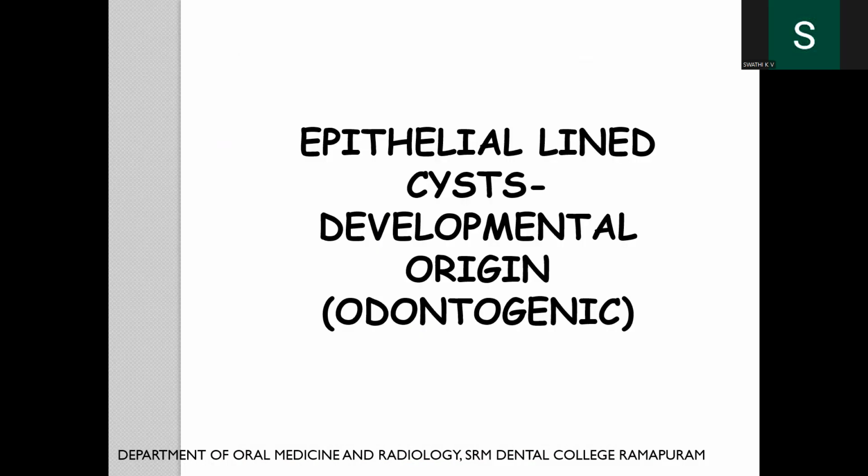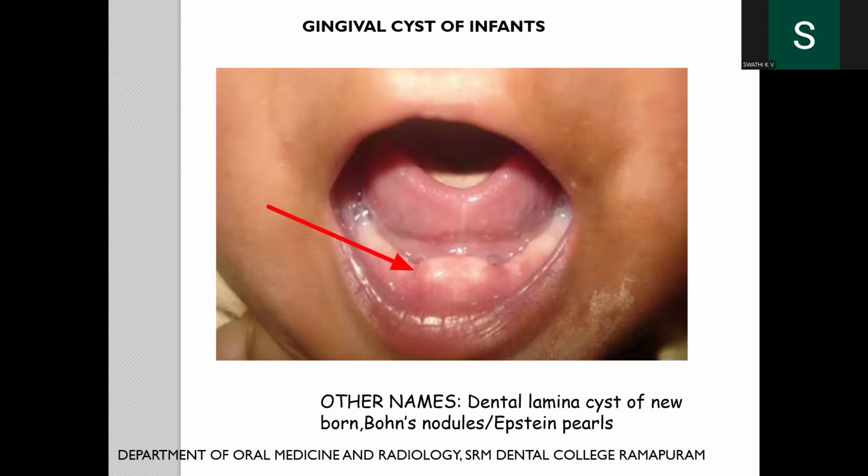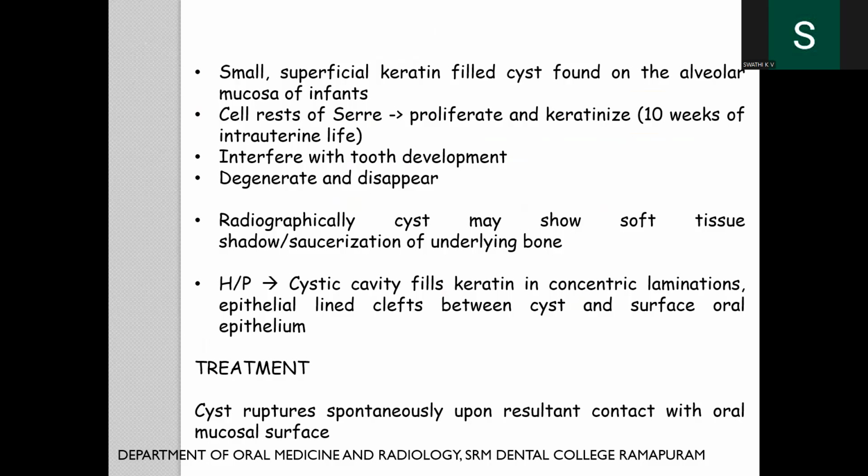For the epithelial-lined cysts of developmental origin, the most common, here we have a picture showing the dental lamina cyst of the newborn, otherwise known as Bohn's nodules. They are superficial keratin cysts, and because of the proliferation and keratinization of the cell rests of Serres, which are the remnants of the dental lamina that interfere with tooth development, it proliferates at 10 weeks of intrauterine life. Radiographically, it shows as a soft tissue mass, which usually doesn't require any treatment and ruptures spontaneously.